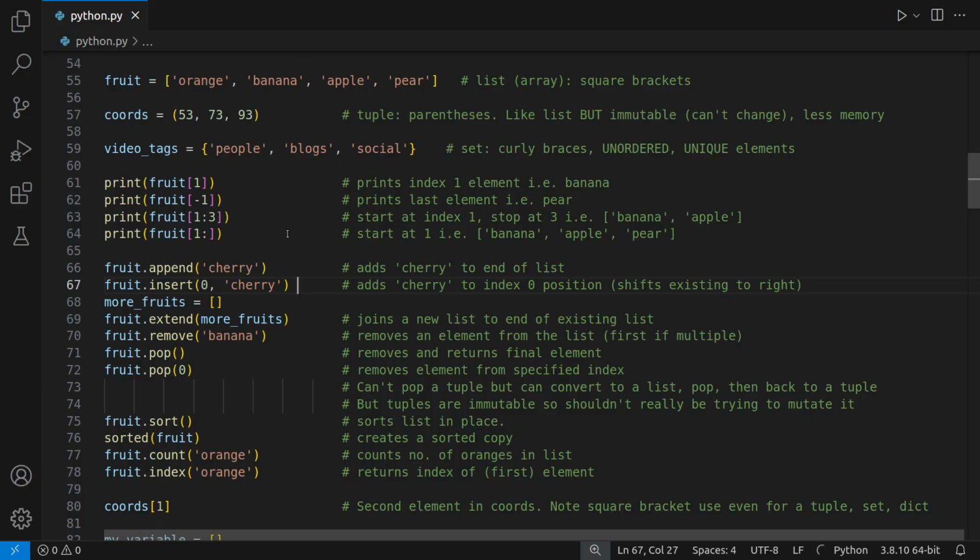It will shift these over to the right. They will actually change position, and that's what I've said here. It will add cherry to index 0 position and shift everything else to the right.